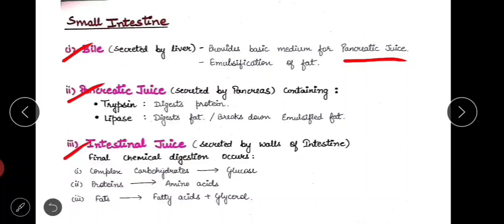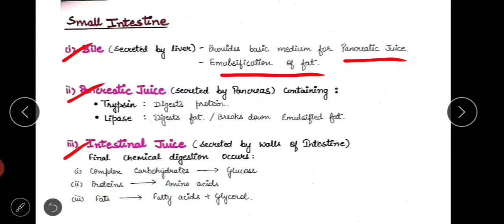Another function of bile is emulsification of fat. Now emulsification of fat means fat in the stomach is present in the form of large globules. So those large globules need to be broken down into small parts so that pancreatic lipase can effectively digest it. After emulsification of fat, pancreatic juice acts on it.